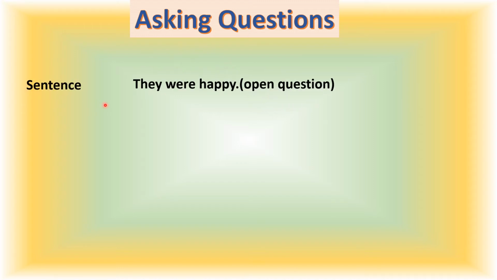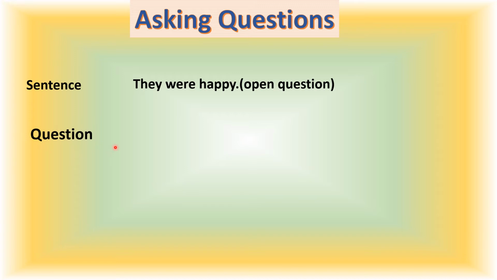First, I will give you one sentence. For example, they were happy. It's a normal sentence. They were happy. It's also called an open question. Why is it called an open question? Because it provides some information. It's unclear. They were happy.